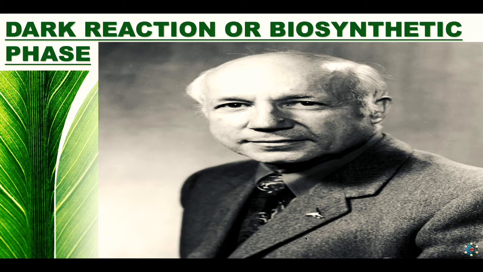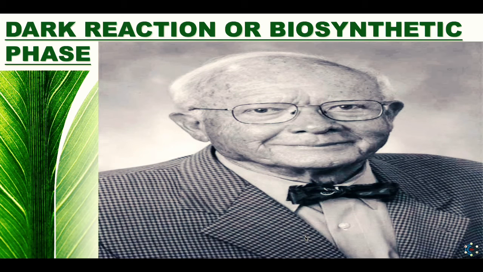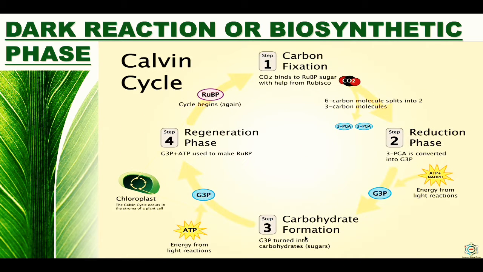A better understanding of the mechanism of carbon dioxide fixation was established by the work of Melvin Calvin, as you can see in this picture, and Benson and their colleagues in California in the mid-50s, who identified the intermediate compounds and gave the detailed pathway of carbon in photosynthesis, called the Calvin cycle. For his work, M. Calvin was awarded the Nobel Prize in 1961.